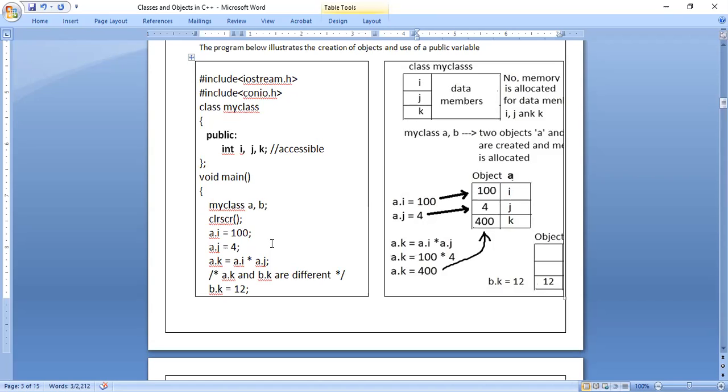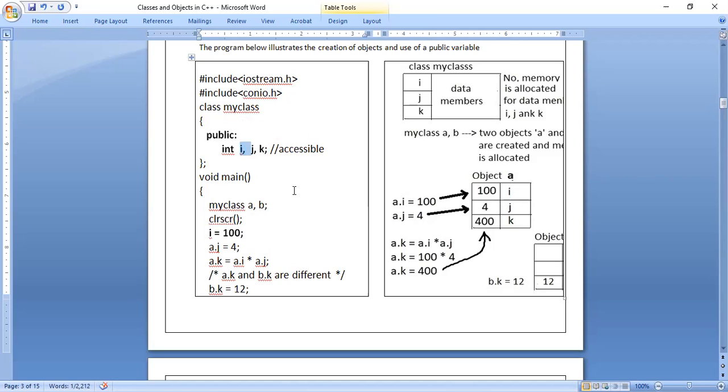If I want to make use of the variables which are declared within the public section outside the class, that means in the main function, then how do I use them? Look at this line: A dot i is equals to 100. Directly, i is equals to 100, we cannot write. To use the i, j, and k variables, there is one rule.